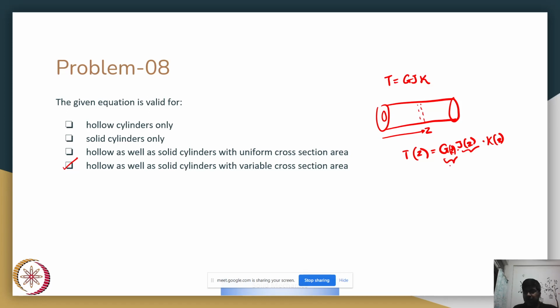This G can be varying, which would tell you that your material itself is varying. And kappa is the twist at that particular location. Okay, so both hollow as well as solid cylinders with variable cross section.